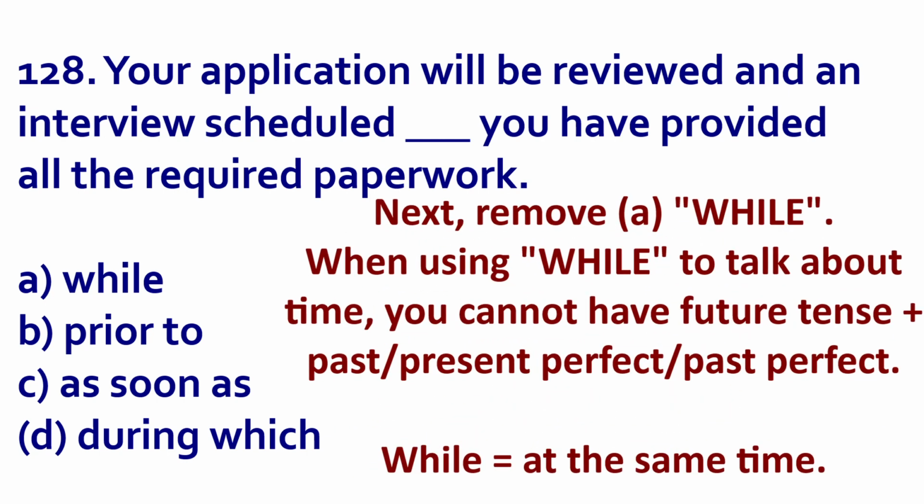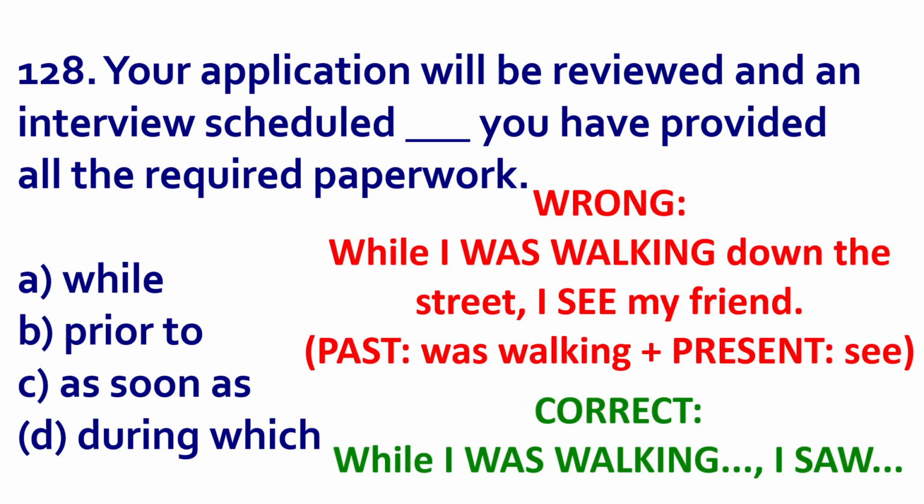It is the same idea as during which: the verb tenses need to match because you're saying it is happening at the same time. For example, while I was walking down the street, I see my friend. Incorrect. You have past and present. If you say, while I was walking down the street, I saw my friend.